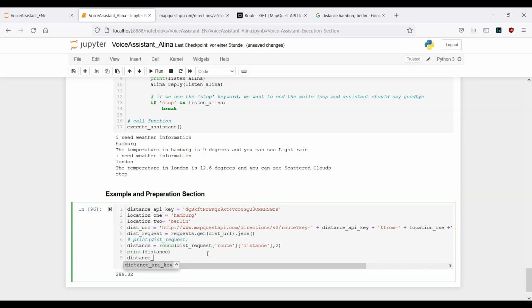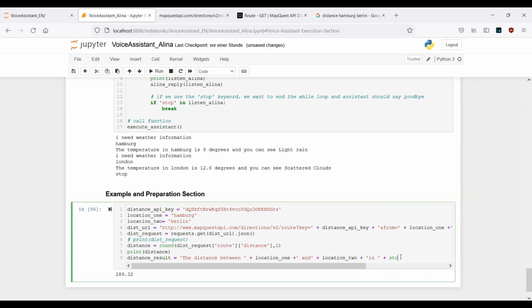Let's say distance underscore result equals: the distance between location 1 and location 2 is, then we have this one, the distance.